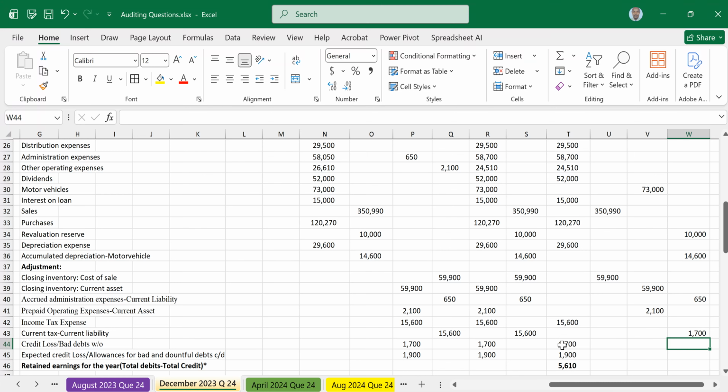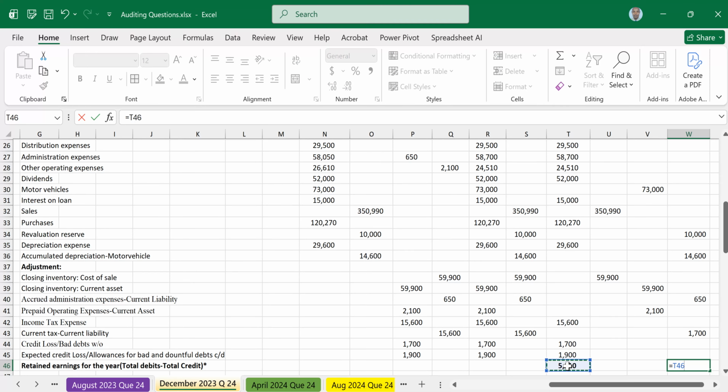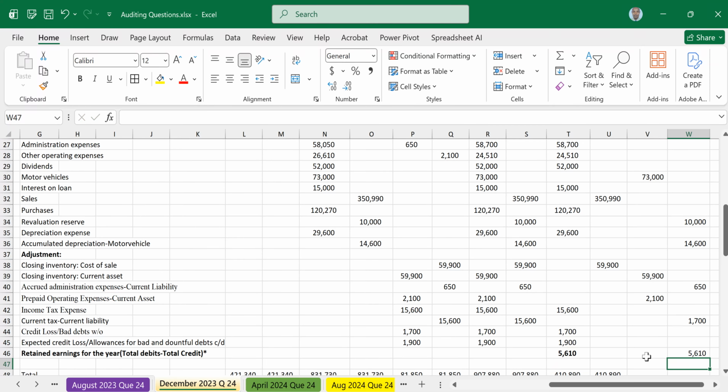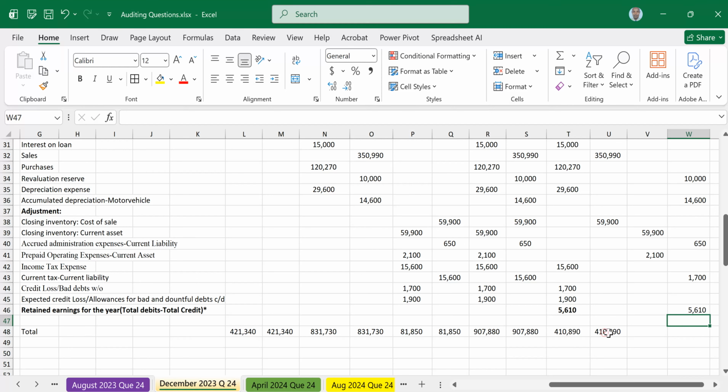Finally, expected credit allowance, no. We have retained earnings for the year, which is 5610. So that is the only other item that you bring on board. That is all. After that, this should balance automatically. You just drag across, and that is not. So the current tax is wrong. Current tax is wrong. This one should be equal sign.